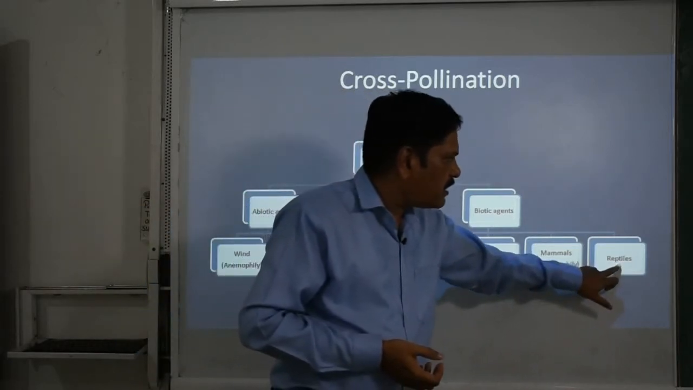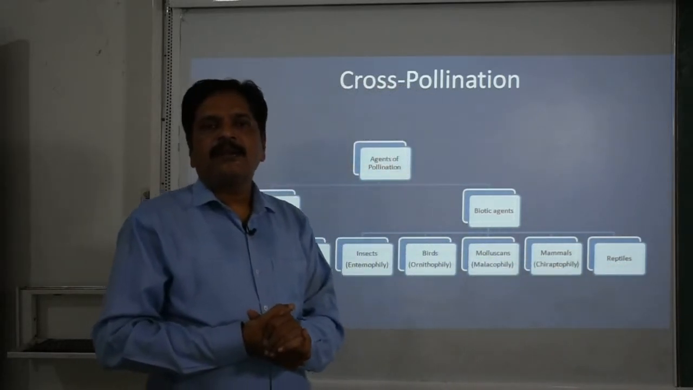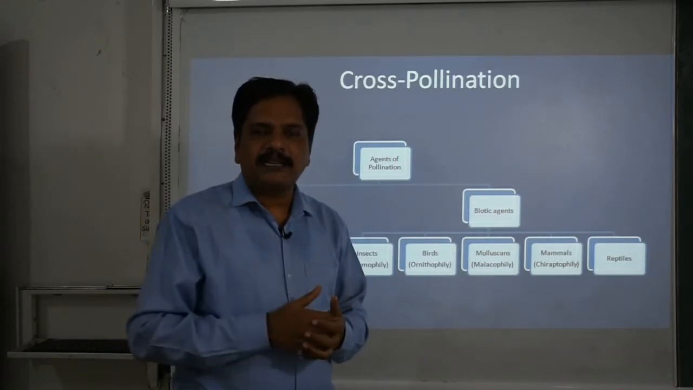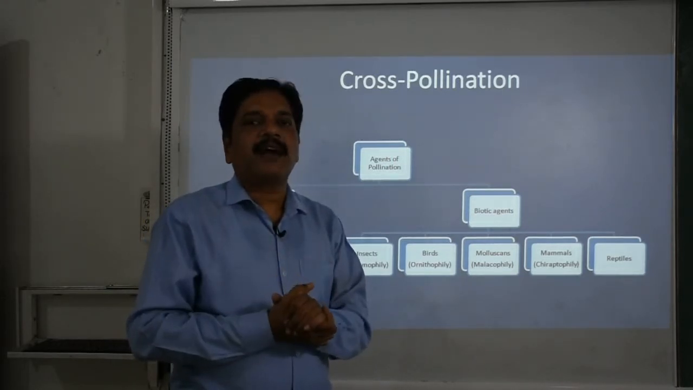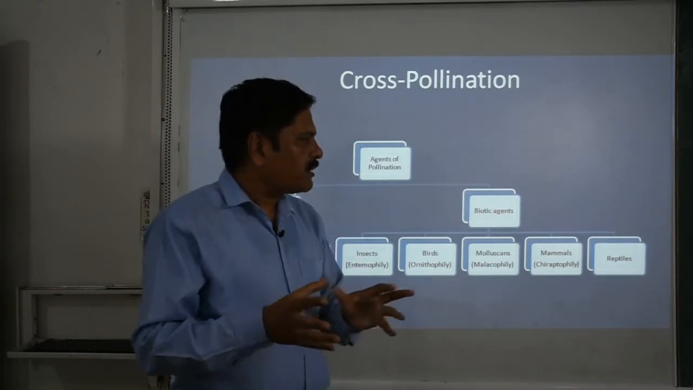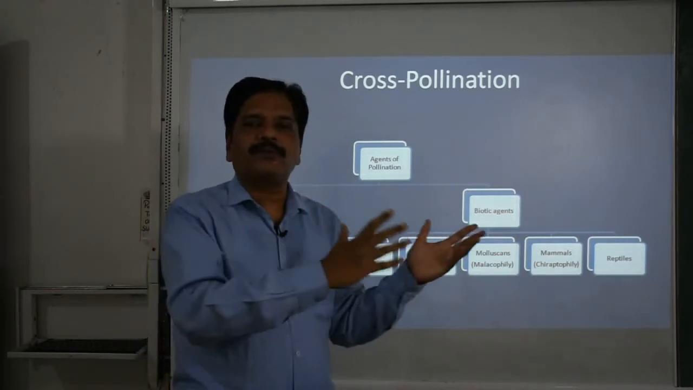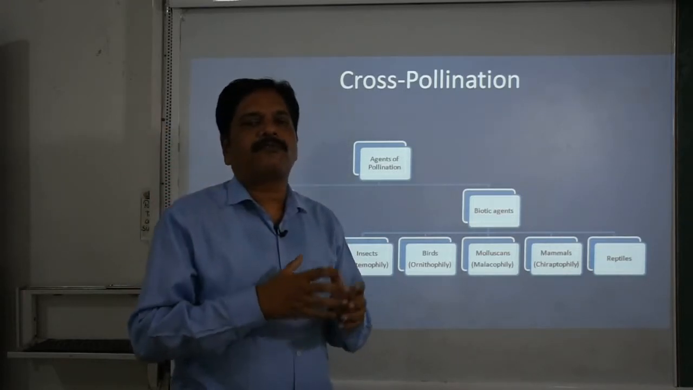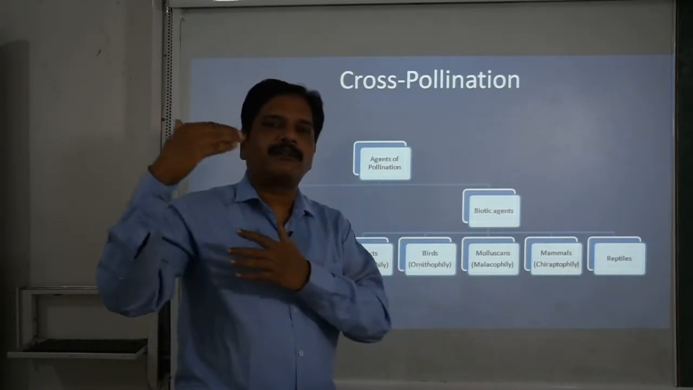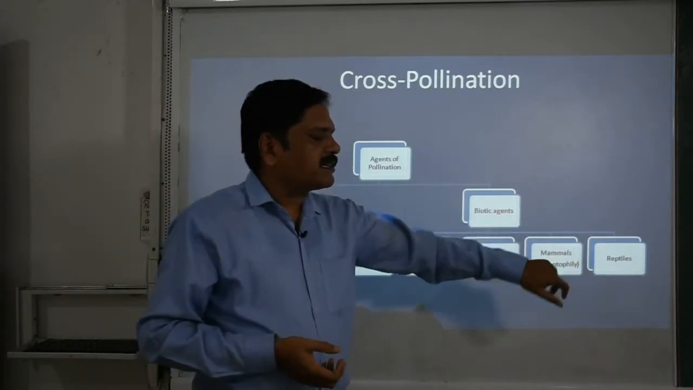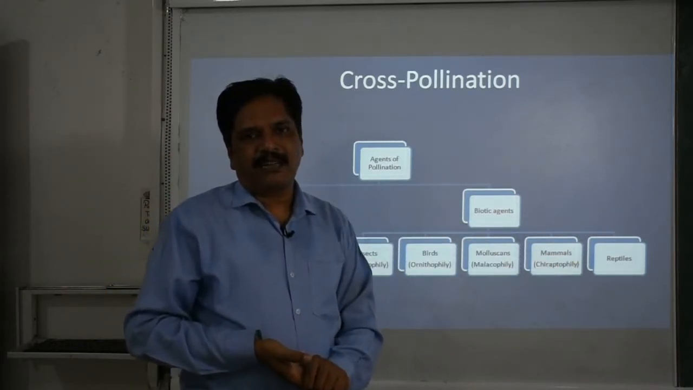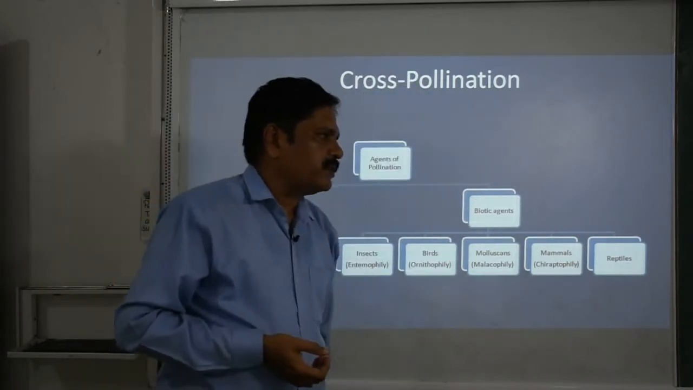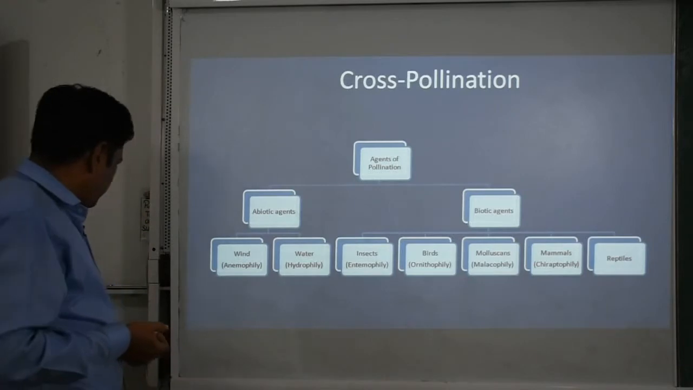Okay, and finally the reptiles. You know the snakes. Then second, the lizard, the garden lizard especially. When they move from one part to another part, or from one branch to another branch, or from one tree or plant to another tree, they are responsible for pollinating the flowers. So this is the reptiles, and these are the different agencies of cross pollination.